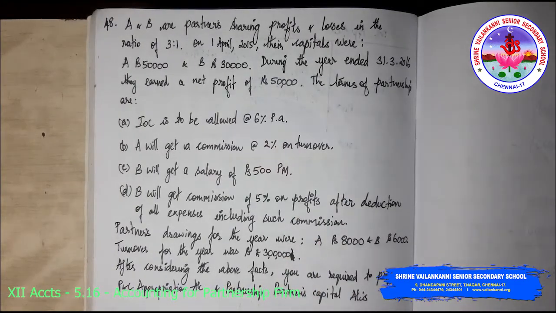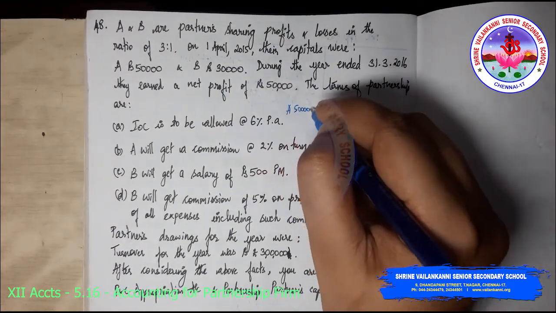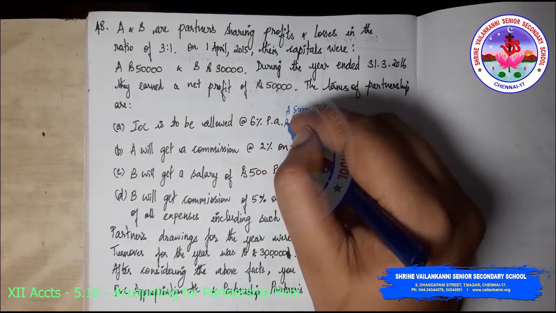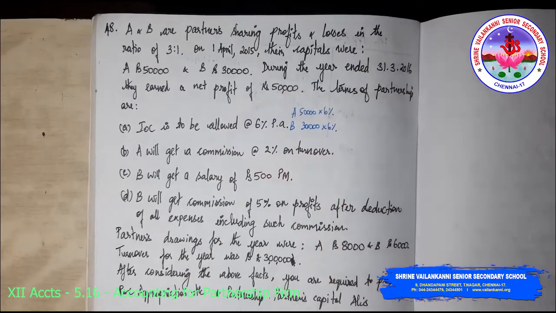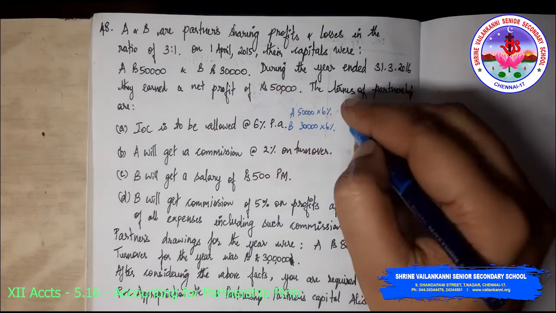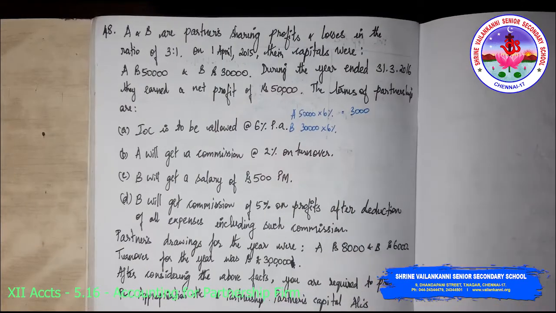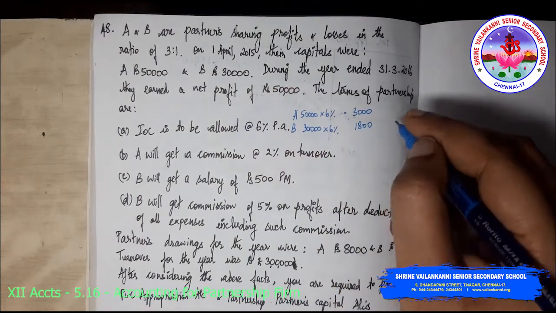The terms of partnership are: interest on capital is to be allowed at 6% per annum. For A, you have to calculate 50,000 into 6%. For B, 30,000 into 6%. So if I am doing this, I will be getting 3,000 and 1,800. So this is my interest on capital.